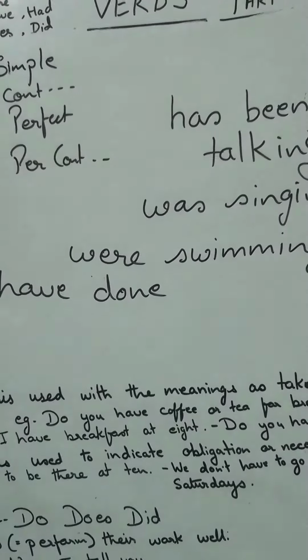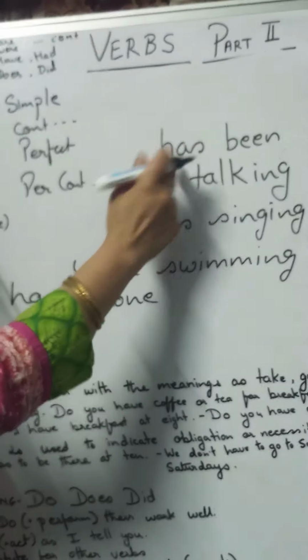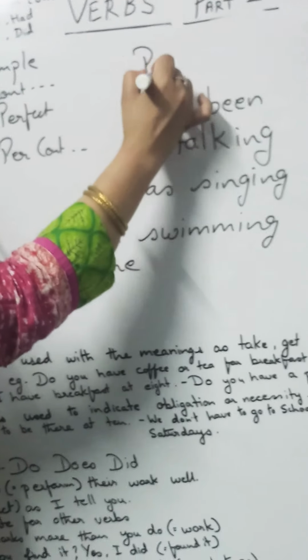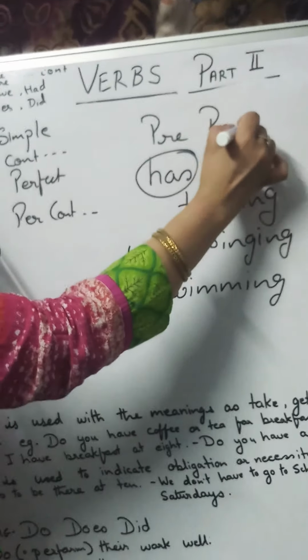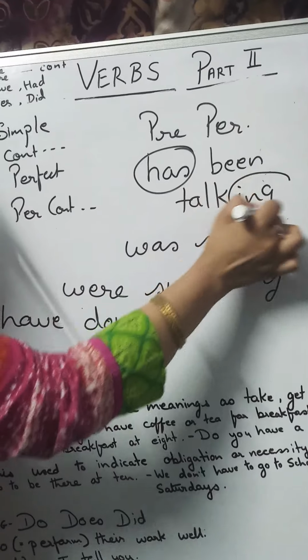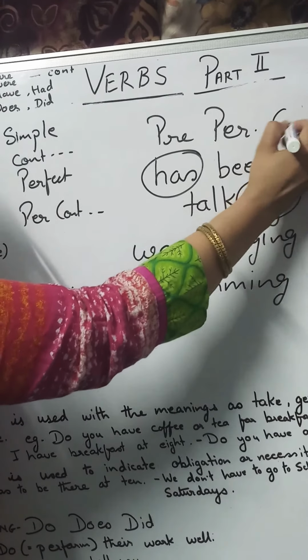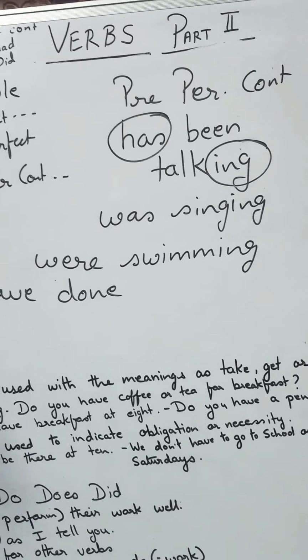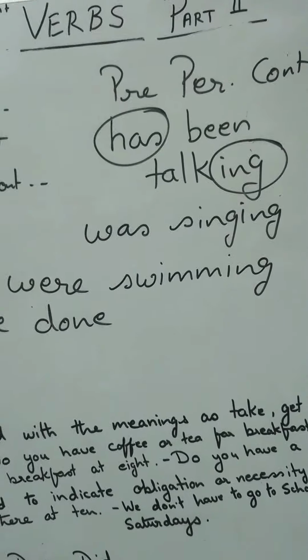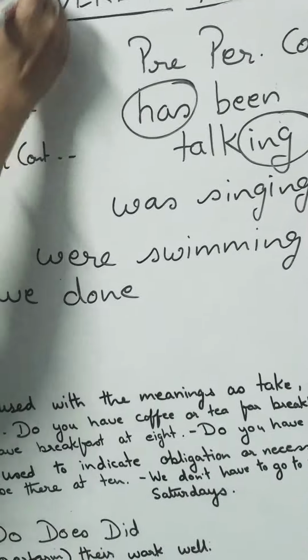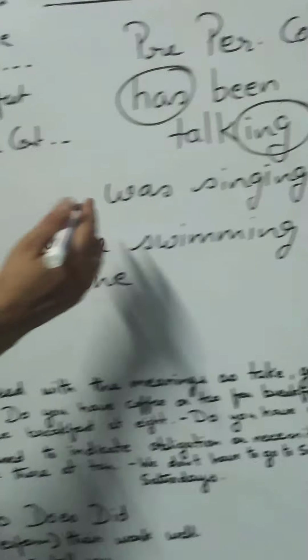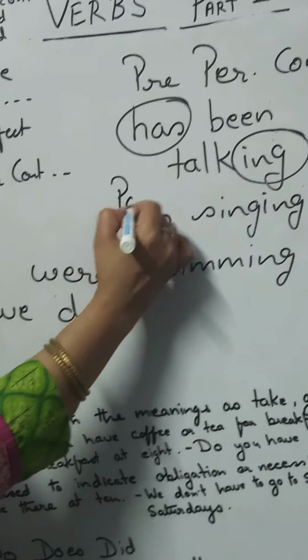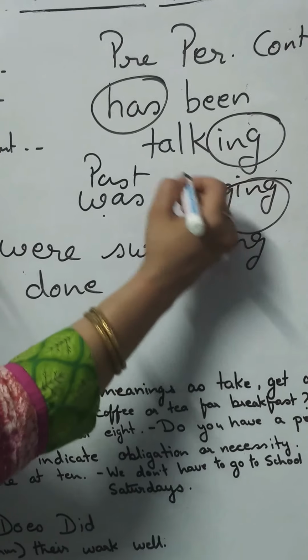I've just written the auxiliaries and the verb. Now, has is for present perfect. Here ing is also coming, so this is continuous. Without knowing the sentence, we have just marked the verb and we know which tense we are talking about, because this table is clear to us. Now, was for past, ing is there.